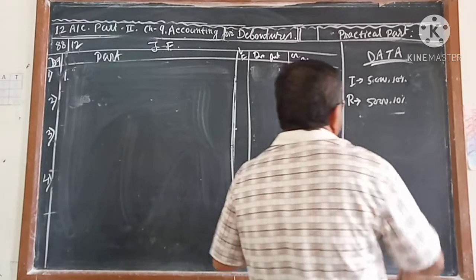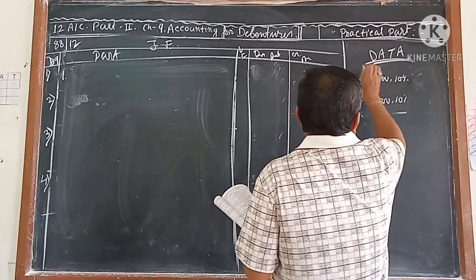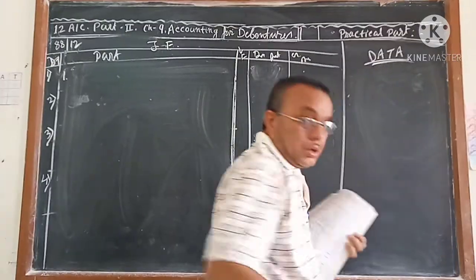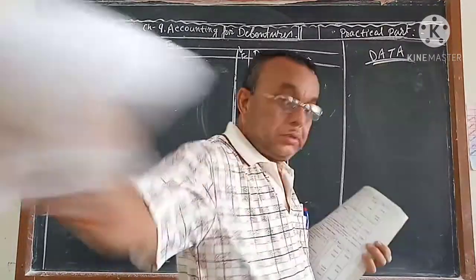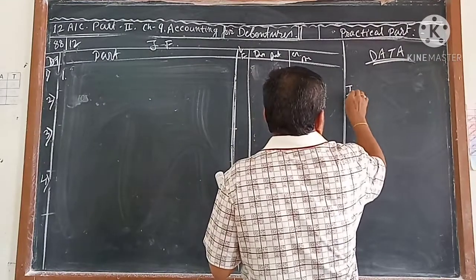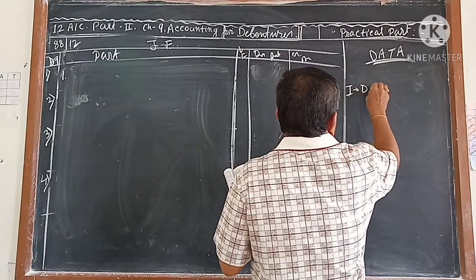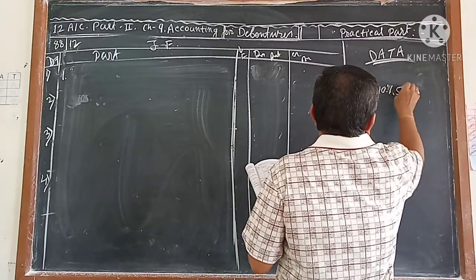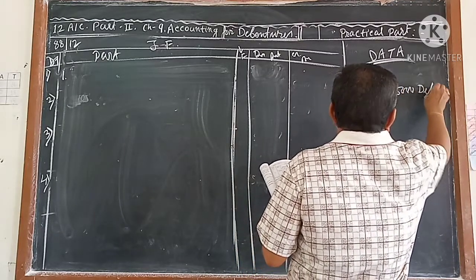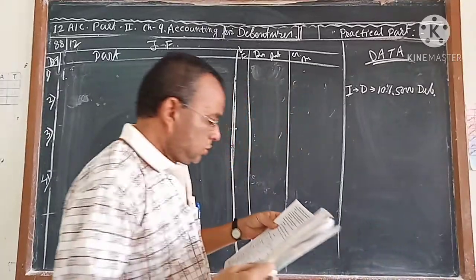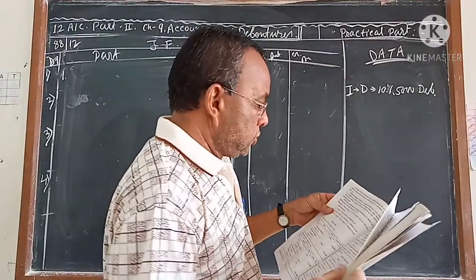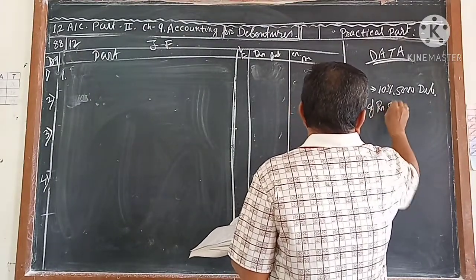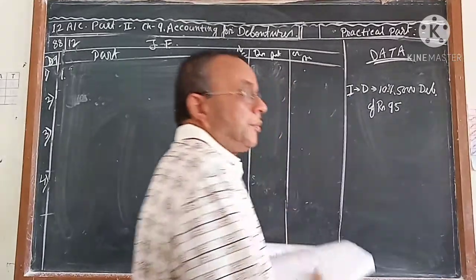So, issued at discount 10%, 5,000 debentures of rupees 95, because of the 5% discount. 5% of 100 means 5 rupees.